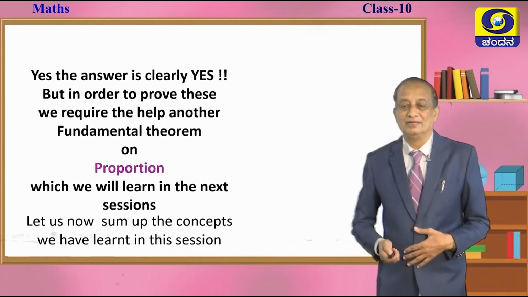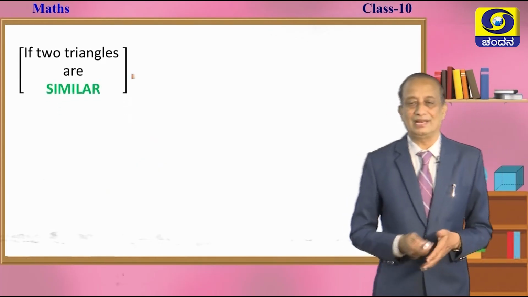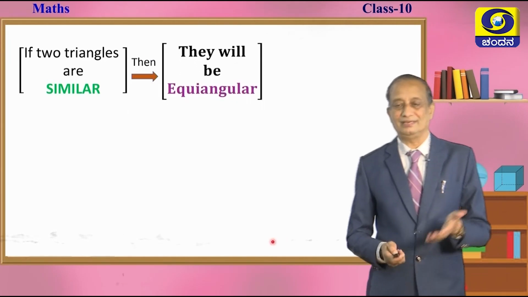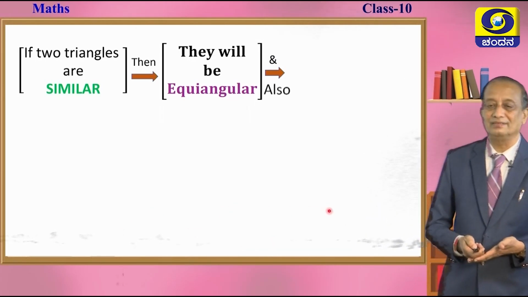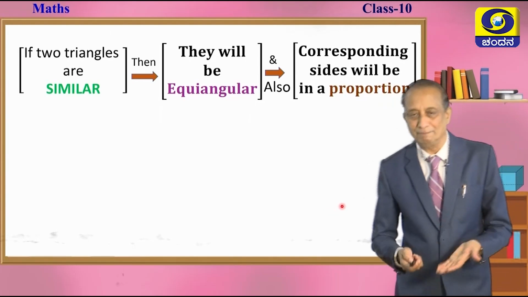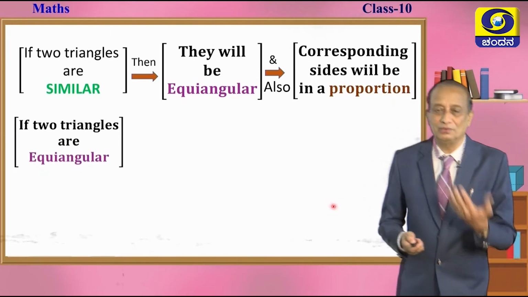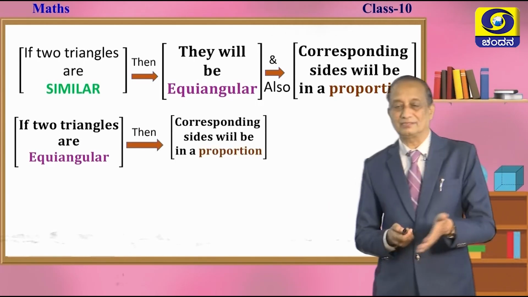So, let us sum up the concepts that we have learned in this session, children. If two triangles are similar, then what is that we can say? They are equiangular, and hence we can say that the corresponding sides are in a proportion. Okay. Let us put it these two ways also. If two triangles are equiangular, then what about the sides?